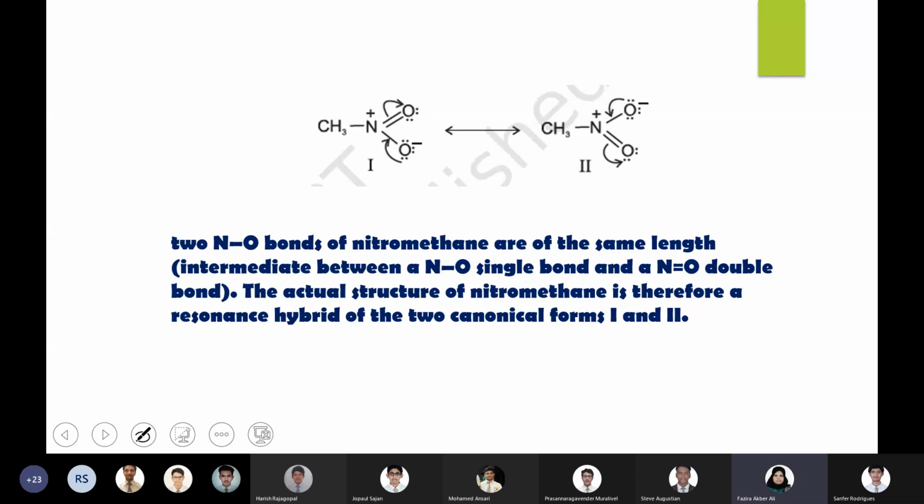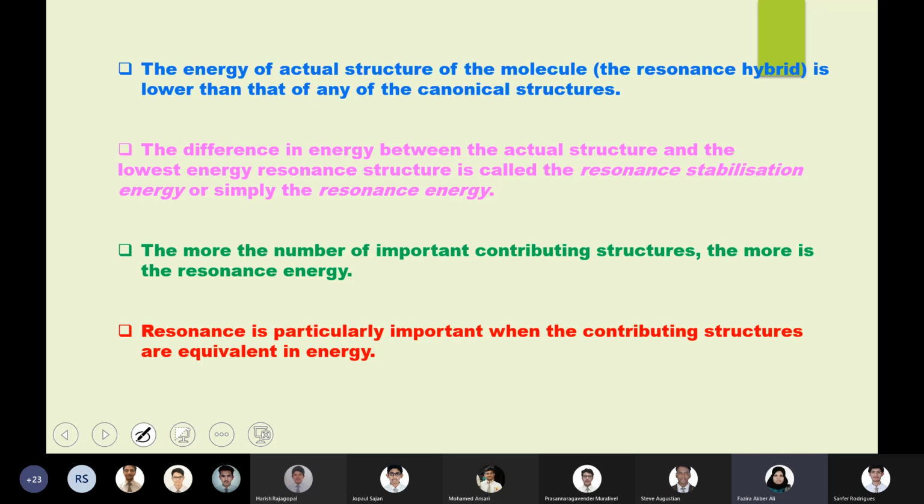Okay, so there are different points you need to know in this resonance, and there are basically 4 different points which I've got to share with you. The first point says that the energy of the actual structure of the molecule, that is the hybrid structure, will be lower than that of any of the canonical structures.